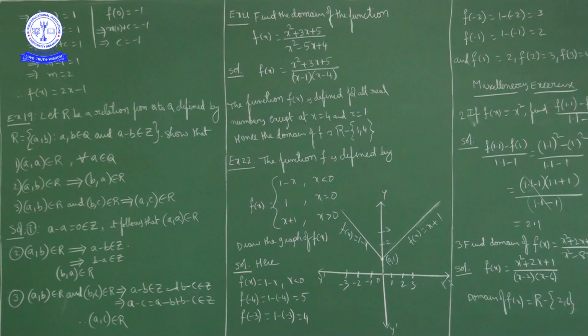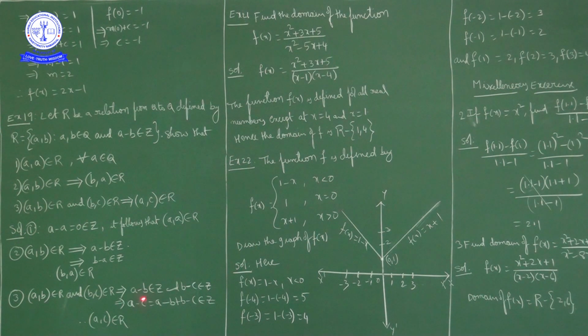Third condition. What is the third condition? If (a, b) belongs to R and (b, c) belongs to R, we have to prove that the ordered pair (a, c) belongs to R. So what does it mean? According to the definition of the relation, (a, b) belongs to R means a minus b is an integer. Similarly, (b, c) belongs to R means b minus c is also an integer.